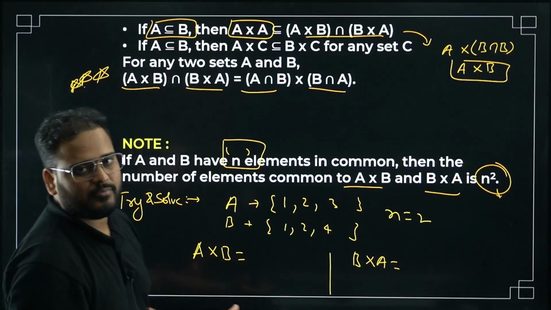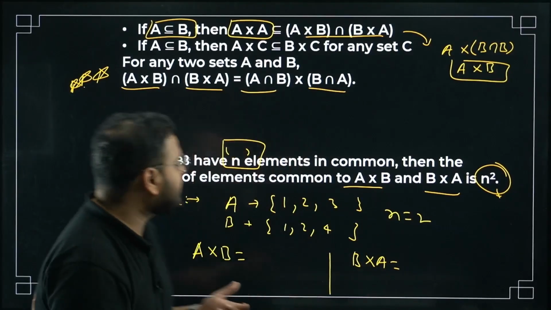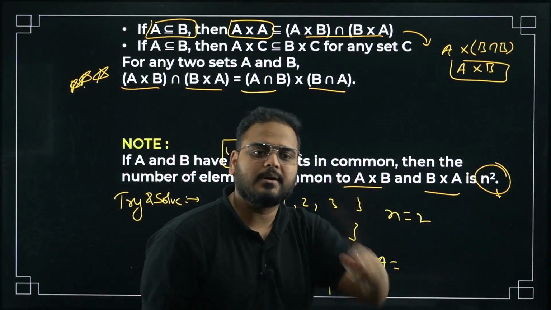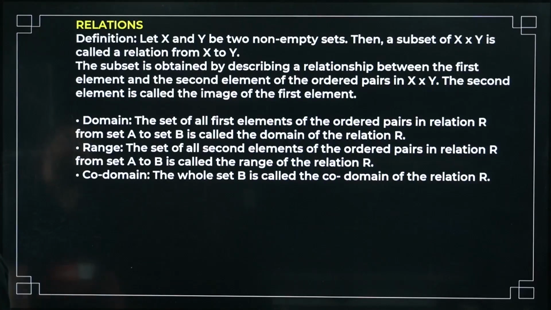Let's solve this. Let me know in the comment section. Yes, sir, agreed. Just let me know this property. Yes, sir, it will be equal to n square. It should be coming as 4. Okay. So moving on, sir, to relations definition.